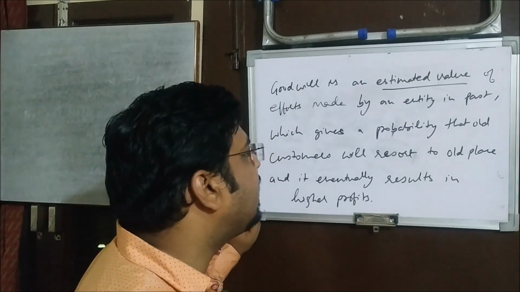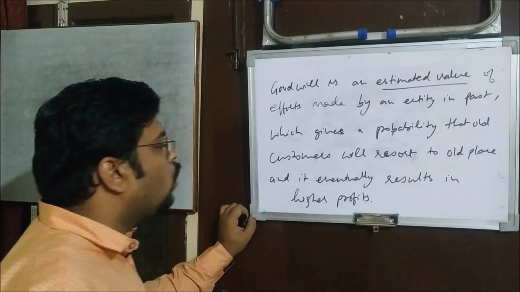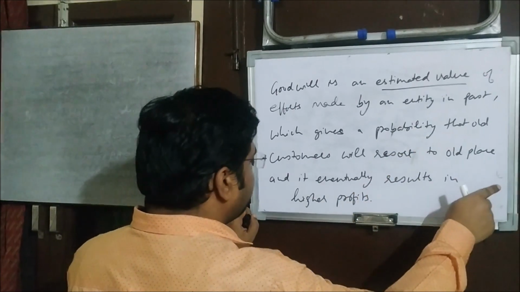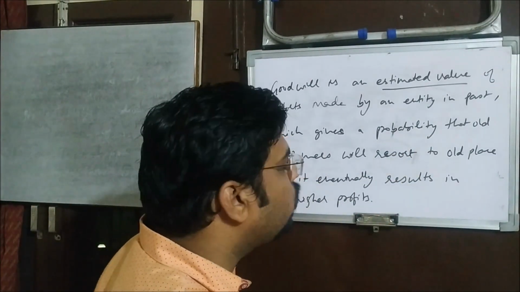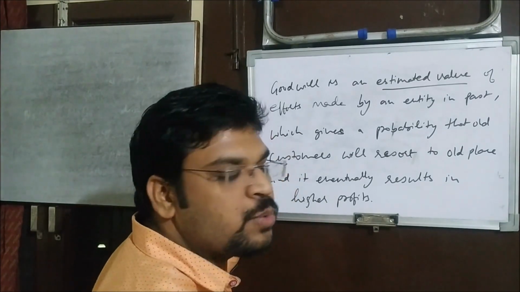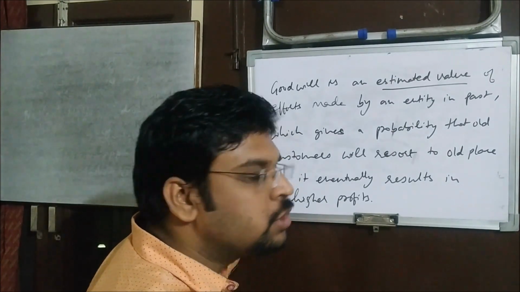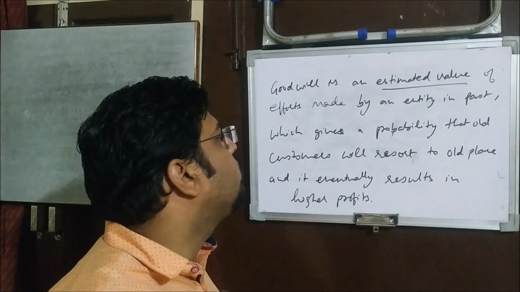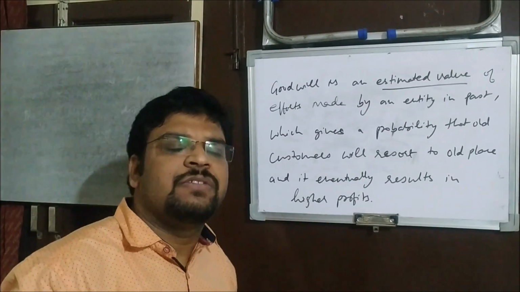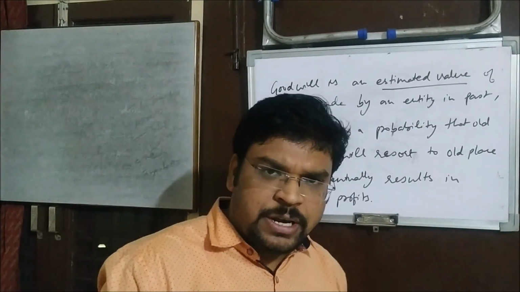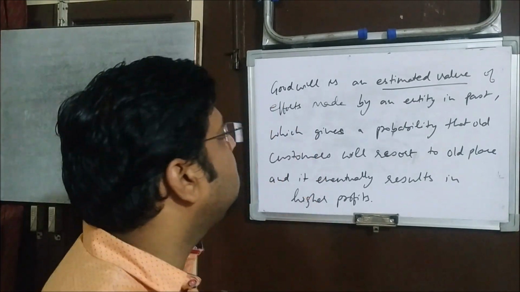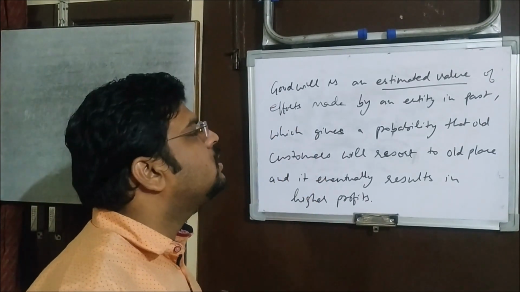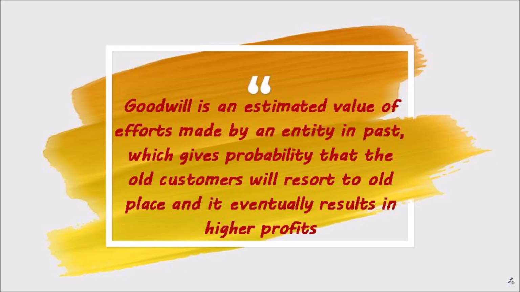So that is why there is a probability that old customers will resort to old place, and it eventually results in higher profits. Understood? So this is the definition which can be formed. There are various definitions given by so many authors related to goodwill. You can read in your books and at other places. This is the comprehensive definition in which so many things are included.